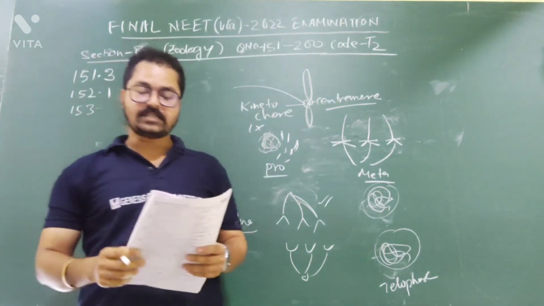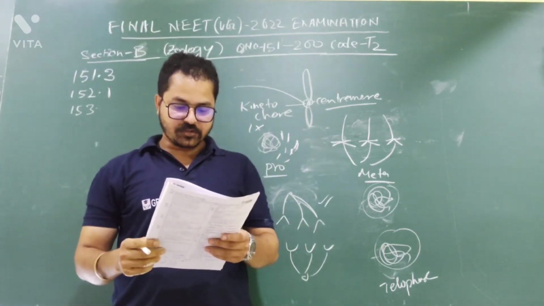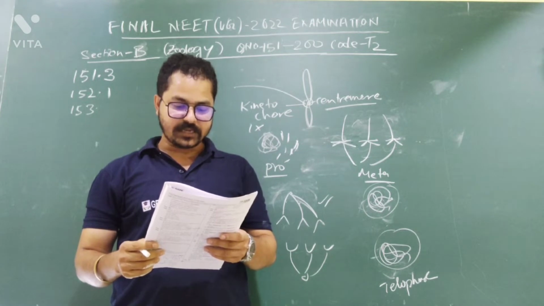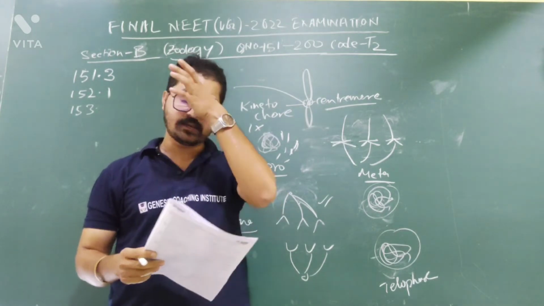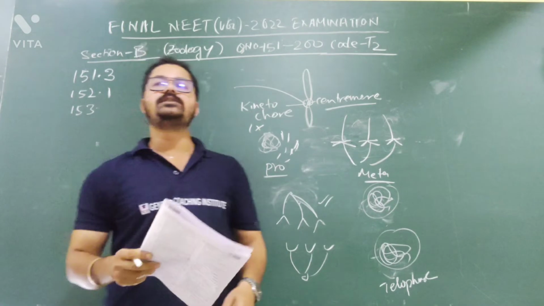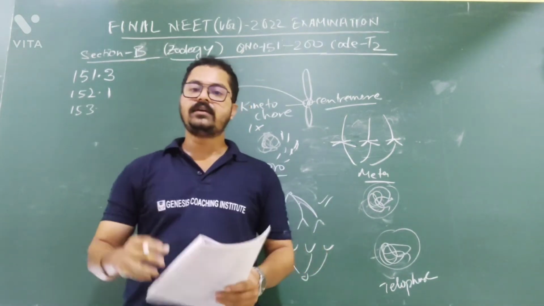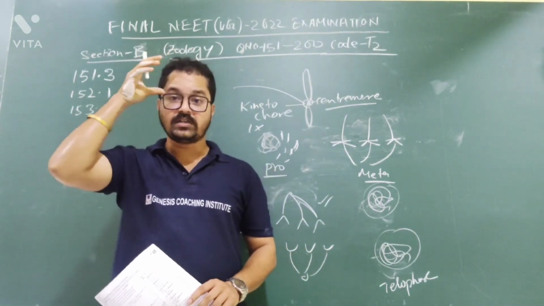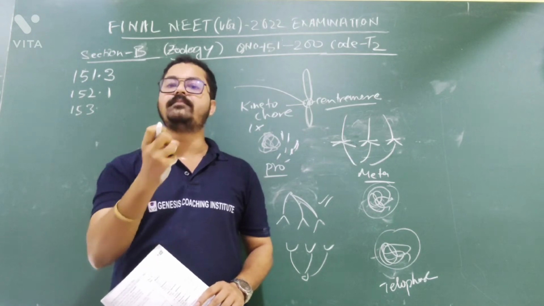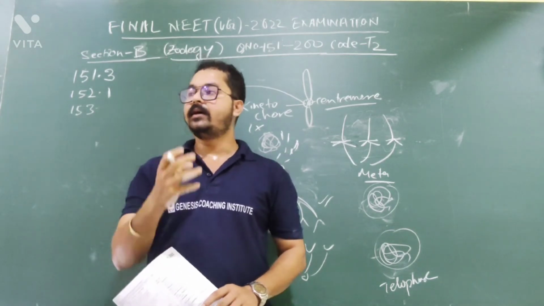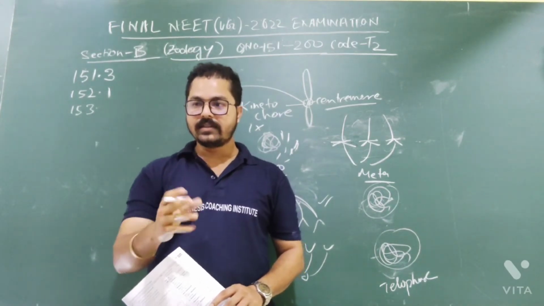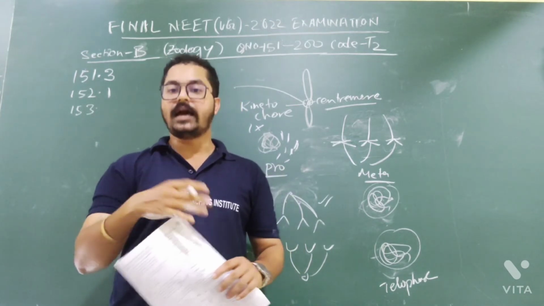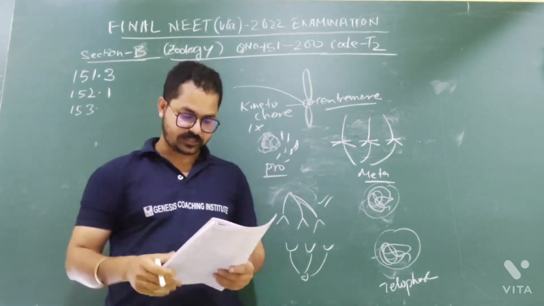Given below are two statements. Osteoporosis is characterized by decreased bone mass and increased chances of fractures. This is correct. Statement number 1 is correct because osteoporosis is a disease where bone demineralization occurs and bone mass becomes thin, and as a result the bone becomes weak. Then there is a higher probability of developing fractures.